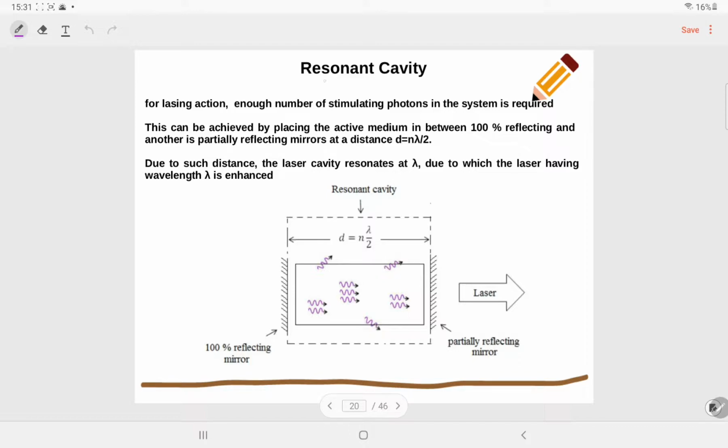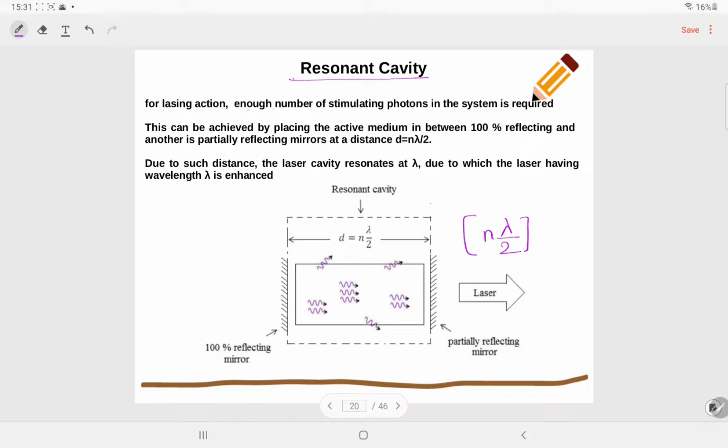Another important mandatory phenomenon is the resonant cavity. Here you can see the resonant cavity. The resonant cavity always has length n into lambda by 2, because if the length is equal to n lambda by 2, then we will get constructive interference and a very high intensity laser beam as output.